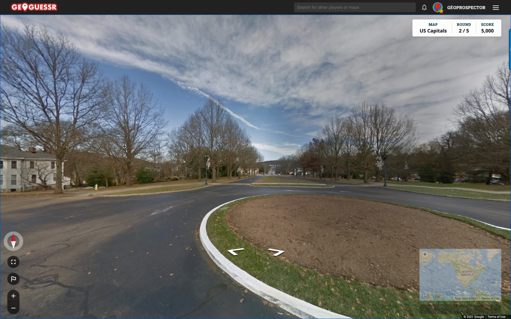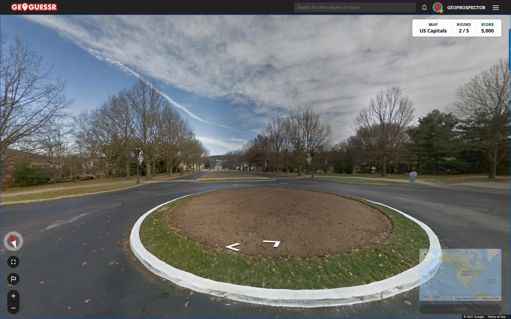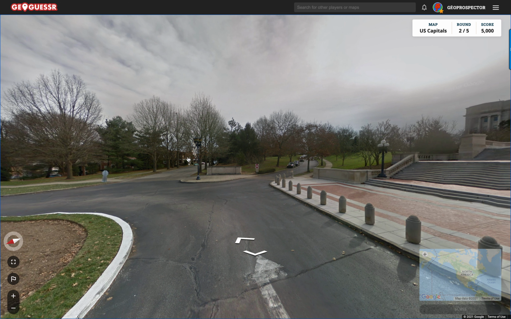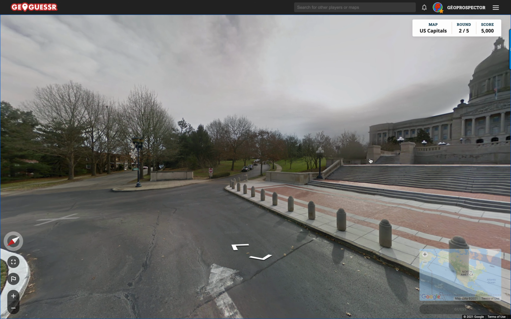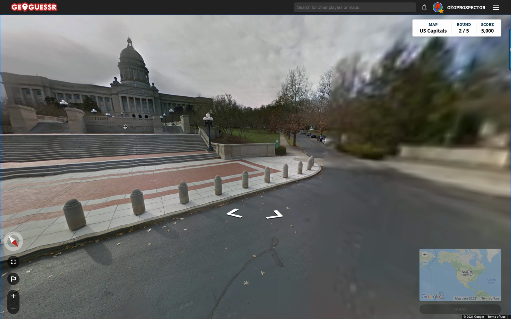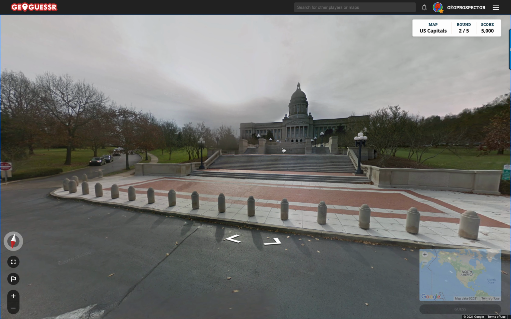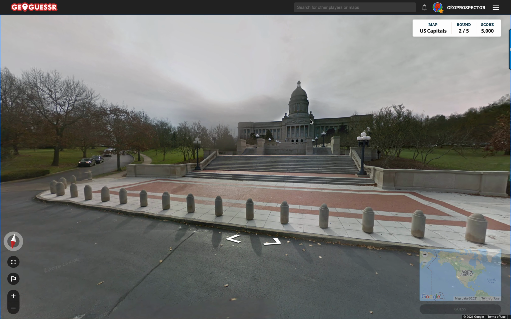And I wonder what we can see here. This is also a... Yes, look at this. We're right in front of another state building, so that's great. This map set is fantastic then. It really is the state capitol buildings.